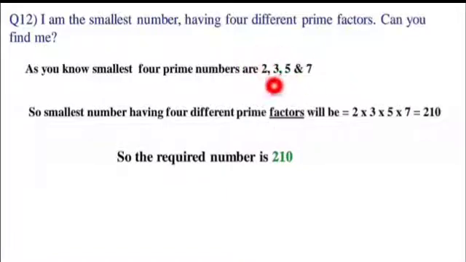We are going to take their product, which means we are going to multiply them. So after multiplying 2 with 3 with 5 with 7, you get 210. So this is the required number. This is the smallest number having 4 different prime factors. So the required answer is 210.